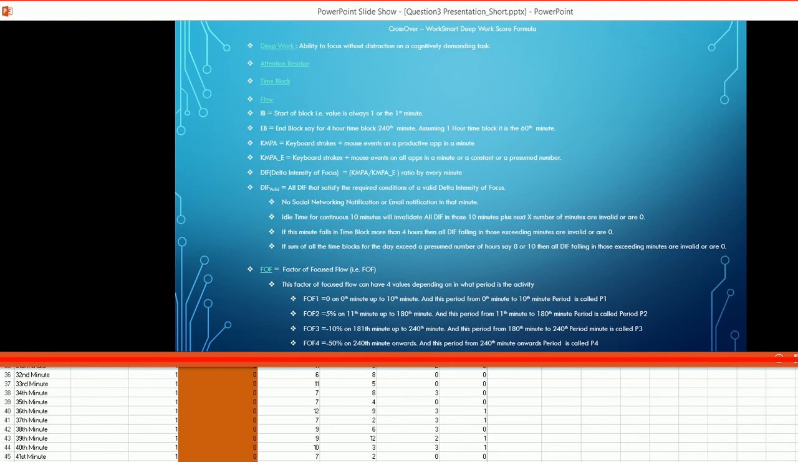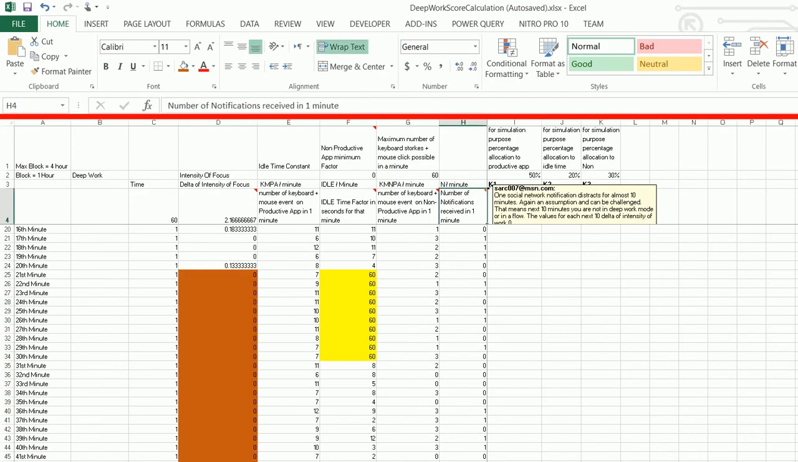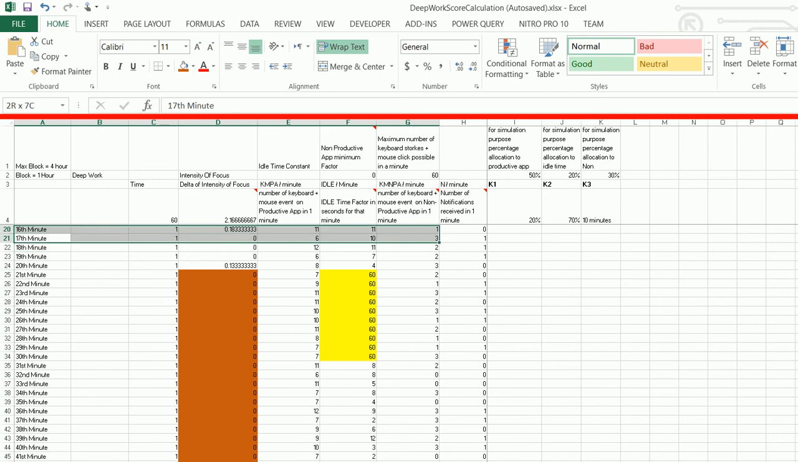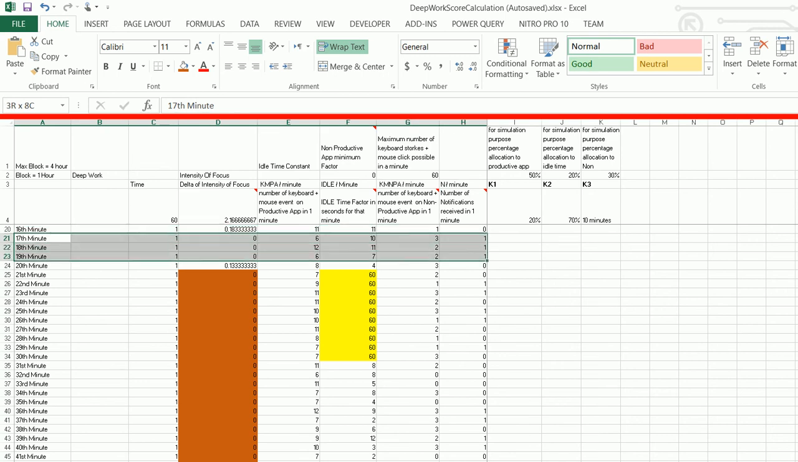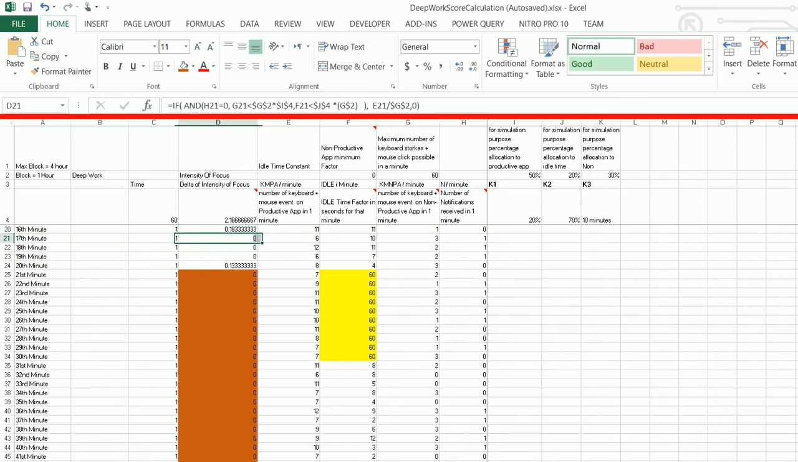Now, this ratio can be included in the summation of the deep work score, but to be considered, it has to satisfy certain conditions. When it is valid, we will call it DIF valid. Say, for example, there is no social networking notification or email notification in that minute. I'll take you to the Excel sheet to explain what that means. This is the number of notifications received per minute on a social networking app or an email notification in that minute when the person was doing the deep work. For these 3 minutes he received a notification, hence his delta intensity of focus, or deep work score, is 0.